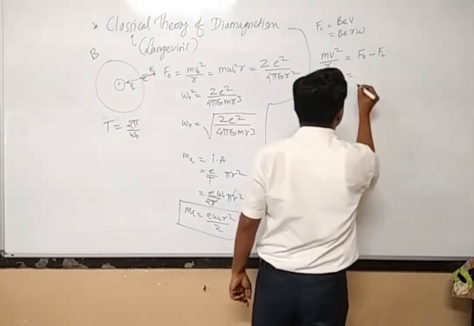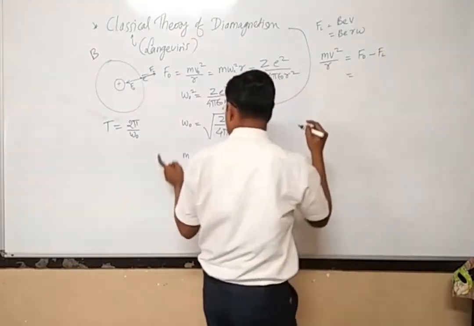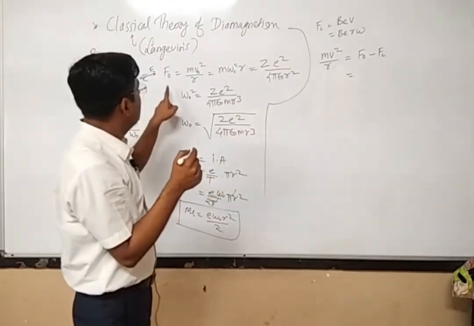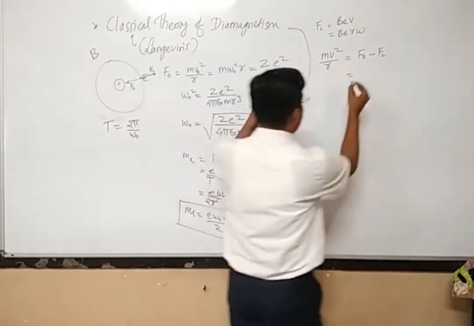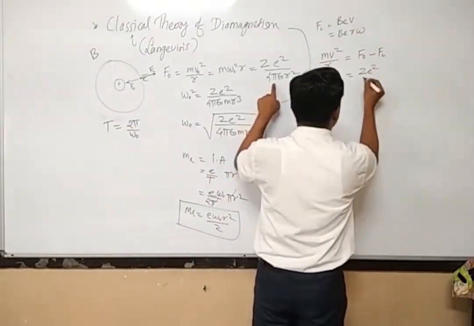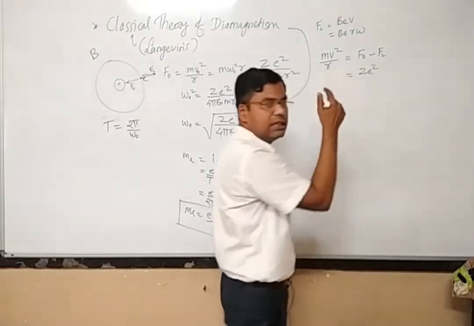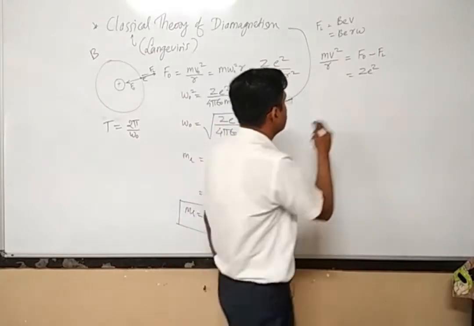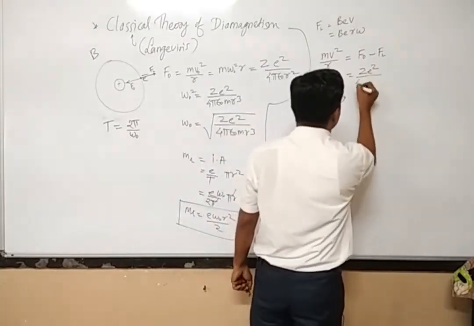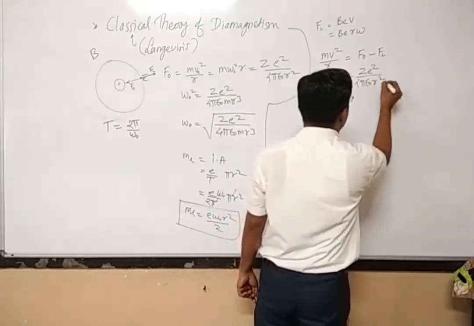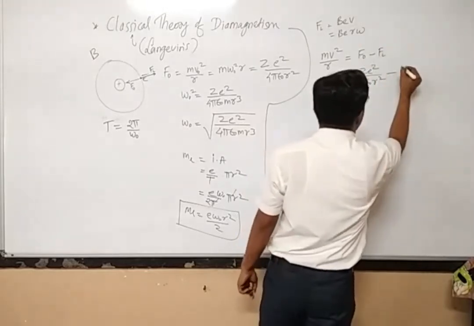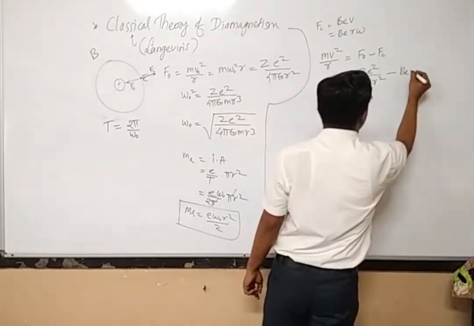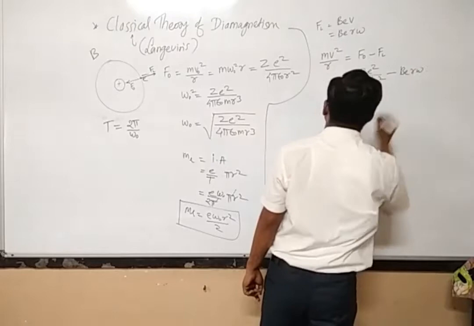So F0 minus FL is nothing but, what is F0? Just now we have found out F0. F0 is nothing but the centripetal force which has been provided by the electrostatic force of attraction between the electron and the nucleus. So it is Z e square divided by 4 pi epsilon 0 r square, minus FL. FL is nothing but B into e into r into omega.